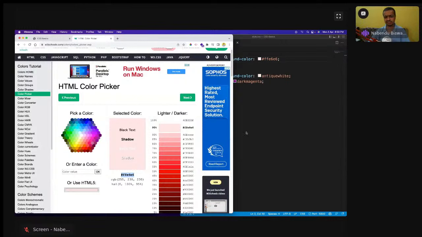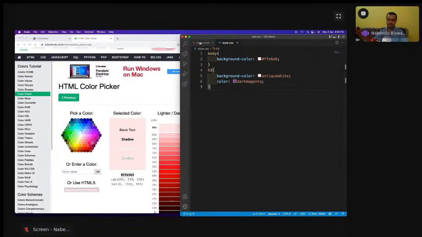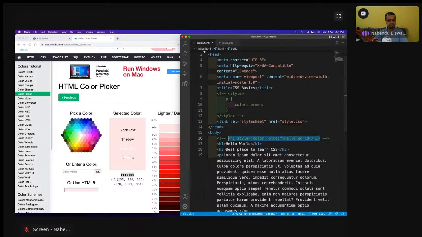So now the next system is known as RGB. As the name suggests, RGB stands for red, green, and blue. And as I have told, the human eyes can see red, green, and blue. So first is red, second is green, third is blue, and it contains values from 0 to 255. If you go to a good color picker, you'll see all these values. So now what I'm going to do, I'm going to give this to the P tag.